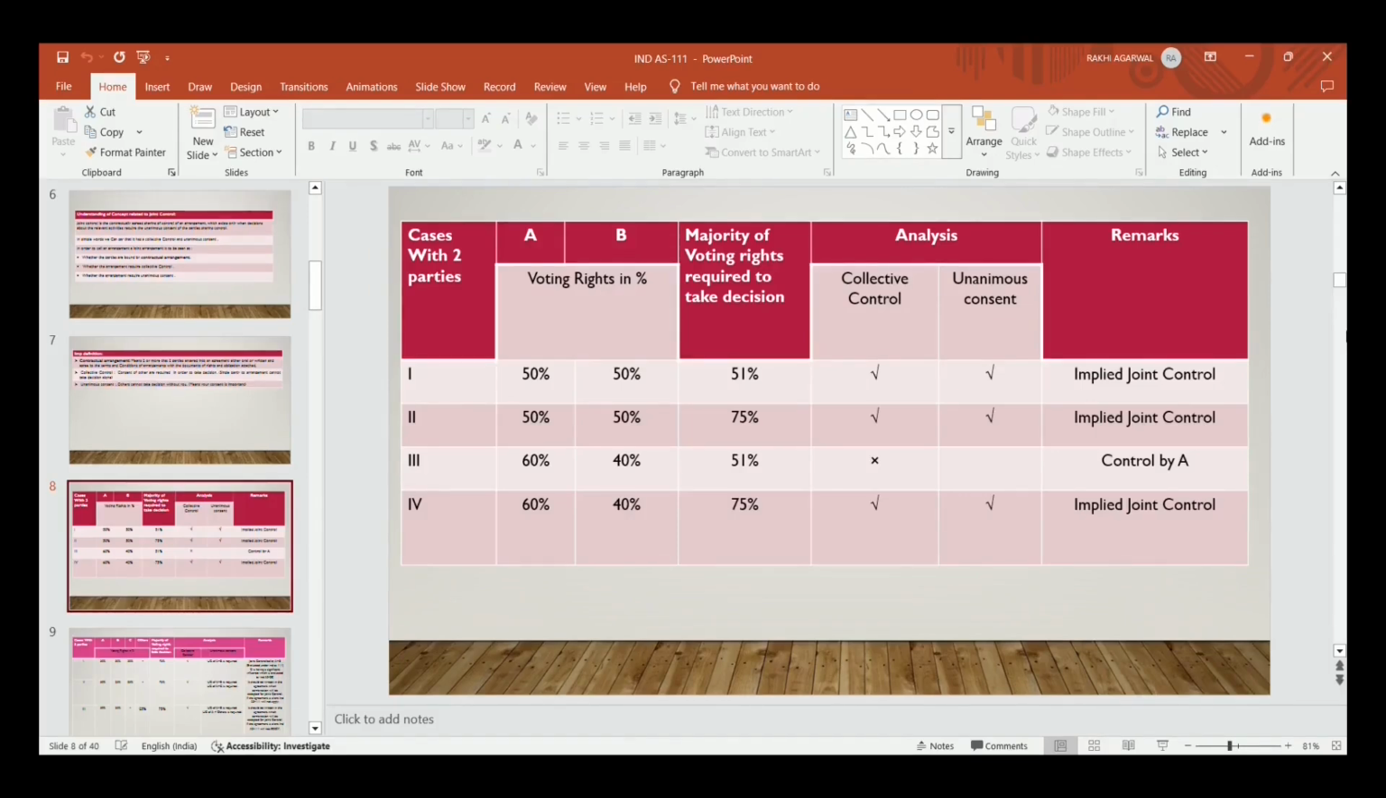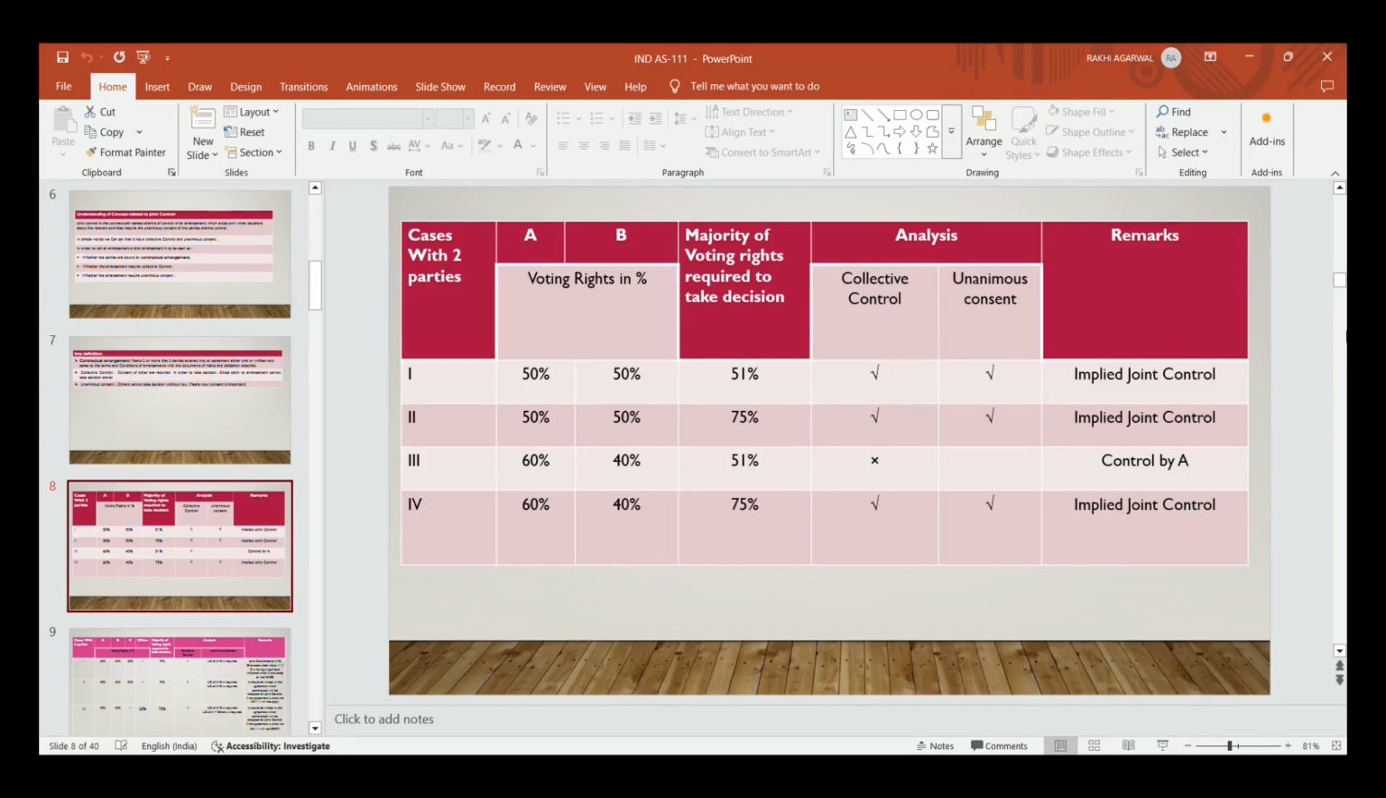If in an arrangement there are two parties, whether it's a joint control or not. We know that it's a joint arrangement, but now we are finding whether this transaction has joint control or not. So if the two parties A and B have voting rights, 50-50% they are holding, and the majority of voting rights required to take a decision is 51% in order to pass any decision. So if A wants to pass a decision, he needs the help of B. Without B, he won't be able to take any decision, because in order to pass any decision, 51% is required. A is holding 50% and B is holding 50%. A will not be able to pass without B. B will not be able to pass any decision without A.